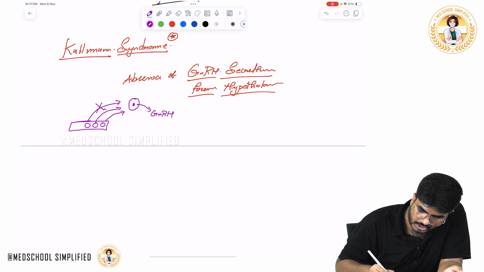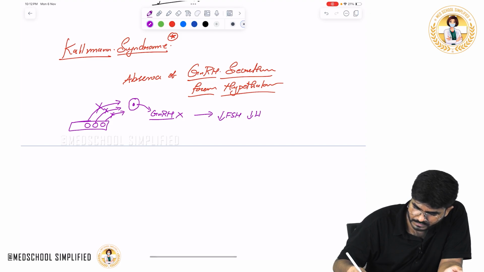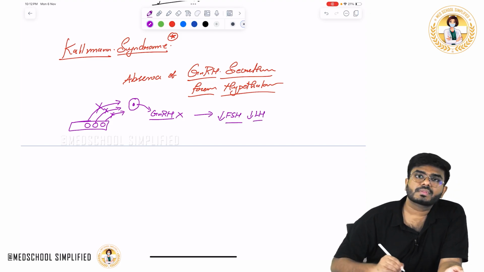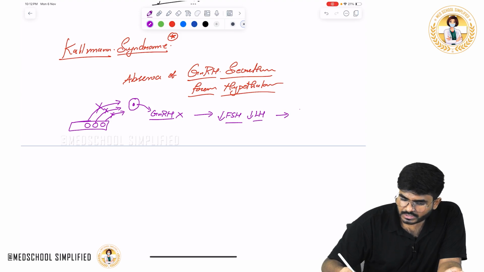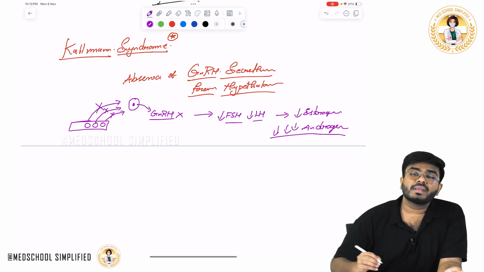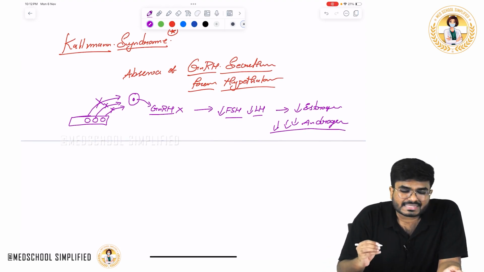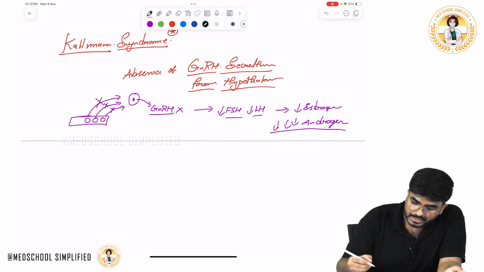So this migration is not occurring. So there is no GnRH. Without GnRH, there is no FSH, no LH. Without FSH and LH, there is no estrogen, no androgen. Now here I want you to know, I have made 3 arrows for the androgens because this Kallmann syndrome is mainly seen in males.